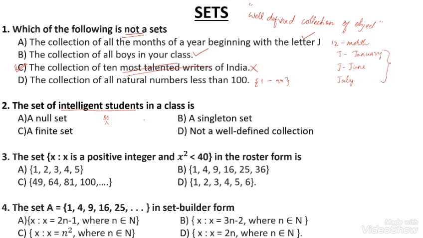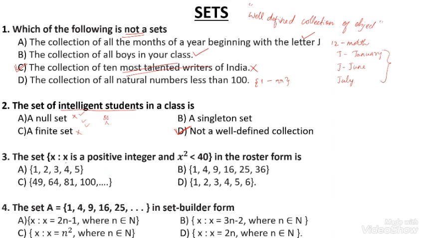Is it a null set? No. In a class, top students are there as well as average and below average students. It is not a null set, and not a singleton, since many intelligent students are there. It is not finite either, as we can't count them. Sometimes if he was not well in health, he got fewer marks, but in another exam he got good marks. So that is not a well-defined collection. Option D is correct.